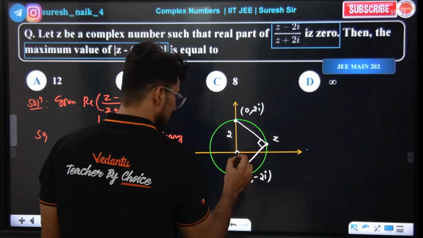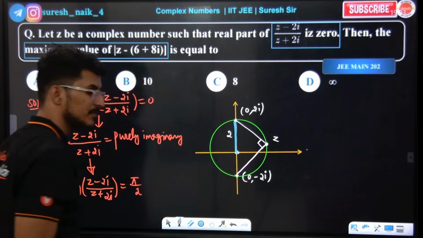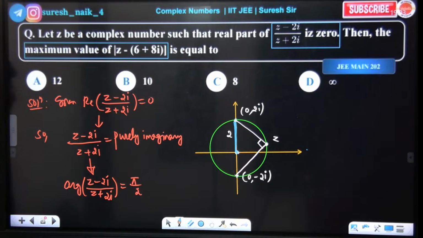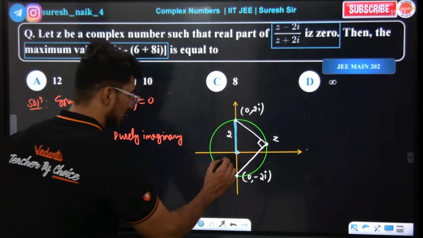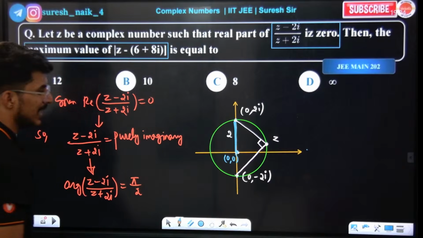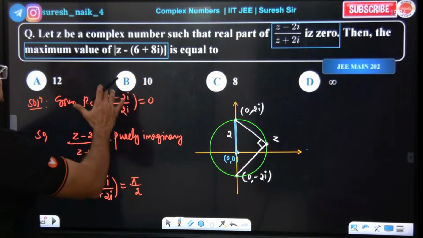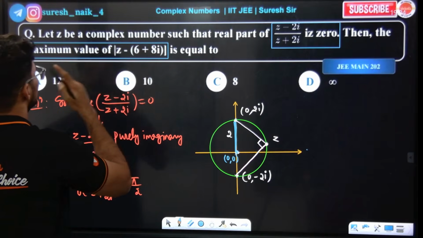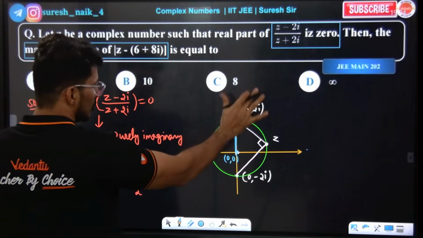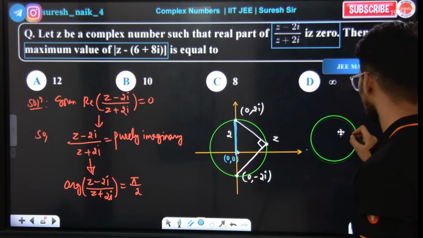How, sir? See, what is the length from this to this? 2 units. Between 0, 0 and 0, 2i the length is 2, so I got radius 2. Radius is obviously 2. Now, the maximum value of this: z is a complex number such that the real part of this is 0. So we got this, and now there is another circle.